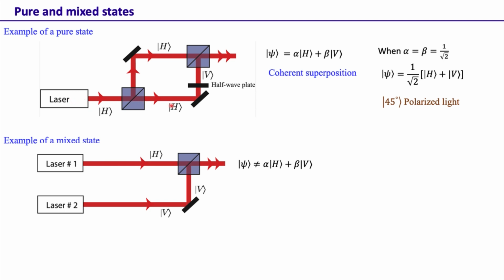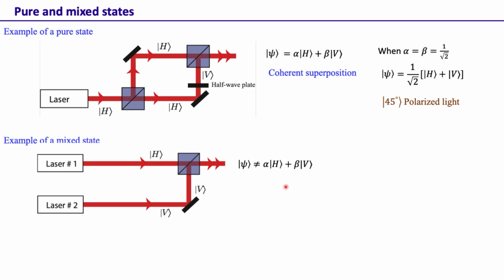In the earlier example, the states are phase correlated because they come from the same source. But here, since the two sources are independent of each other, the states have no phase correlation between them. They are completely random with respect to each other, and hence the state ψ is not a coherent superposition of the states coming from laser 1 and laser 2.